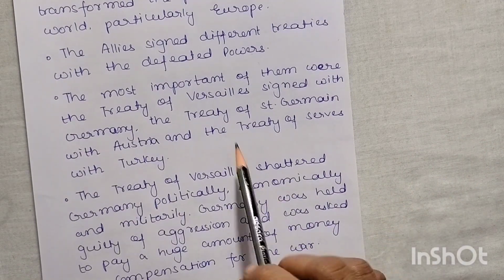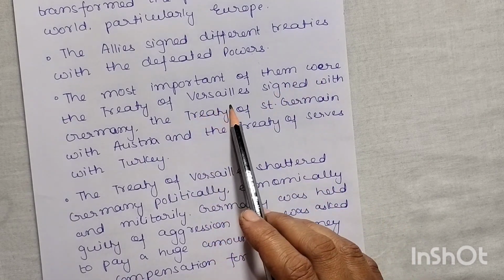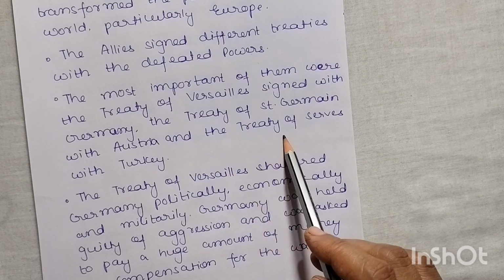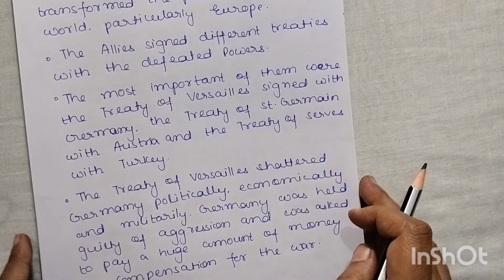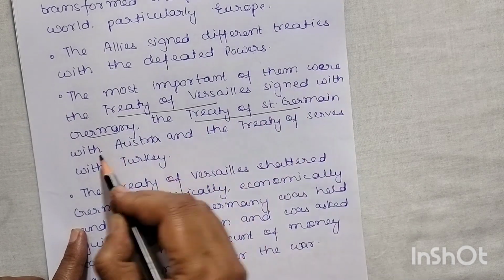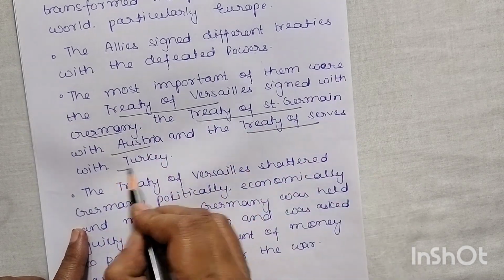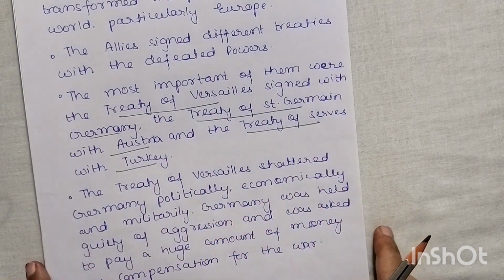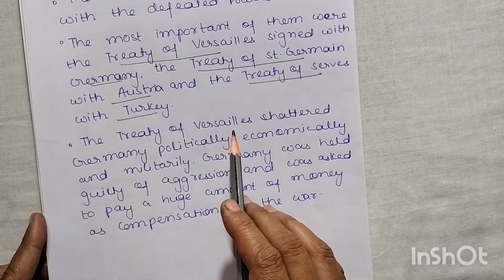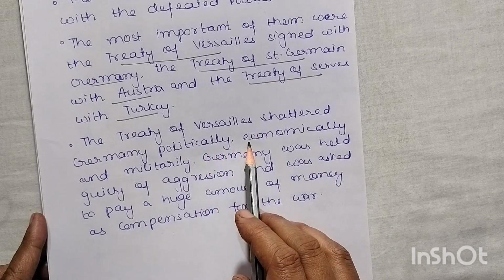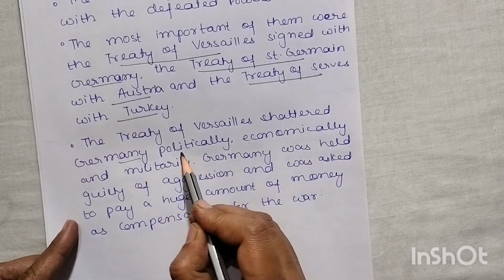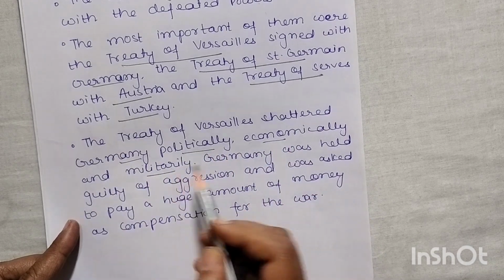The most important of them were the Treaty of Versailles signed with Germany, the Treaty of Saint-Germain with Austria, and the Treaty of Sevres with Turkey. So many treaties were signed, but these three are very much important. Now, what happened in these treaties? Let us see. The Treaty of Versailles shattered Germany politically, economically, and militarily. So it shattered Germany politically, economically, and militarily.